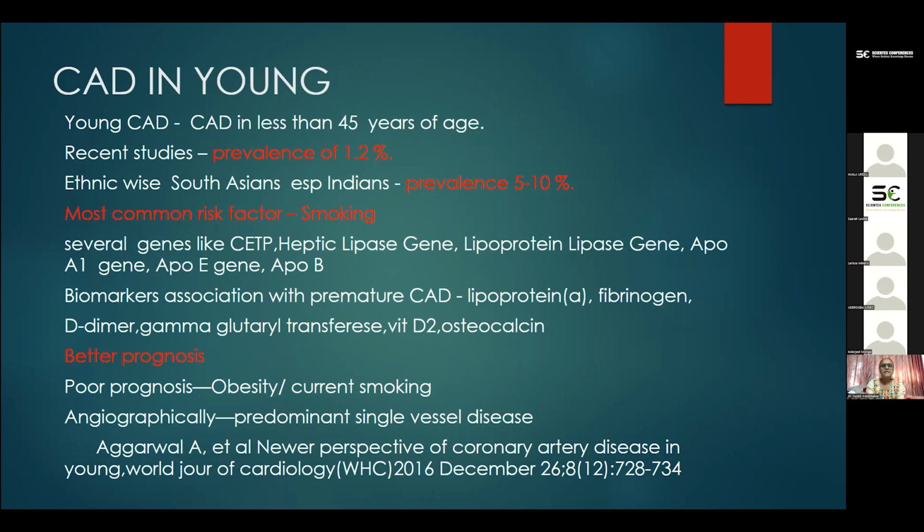One important thing, as the previous speaker described, is that thrombotic lesions are more common, and that is why the prognosis is better with thrombolysis and early arrival at the hospital. Prognosis is poor especially in obesity, and if the person is currently a heavy smoker. What are the angiographic findings? They predominantly have single vessel disease, as in the study by Agarwal et al.